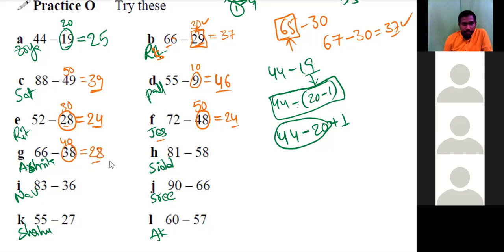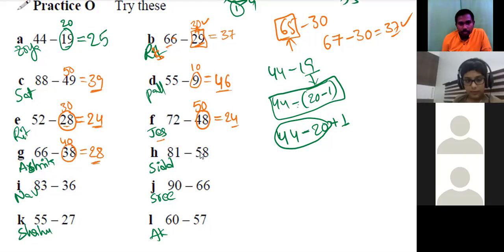28. Okay. Siddharth. Yes, sir. Sir, first we have to make 58 into 60. Okay. And we have to subtract 81 minus 60.